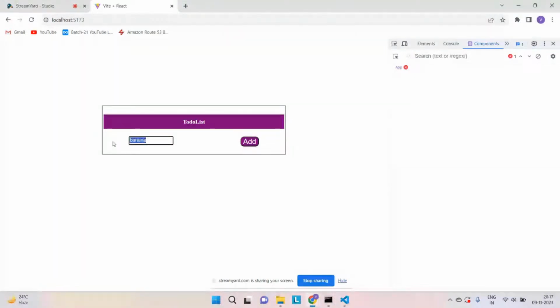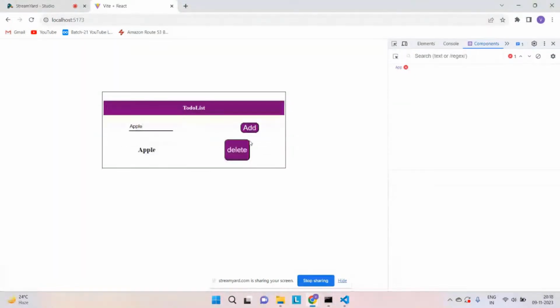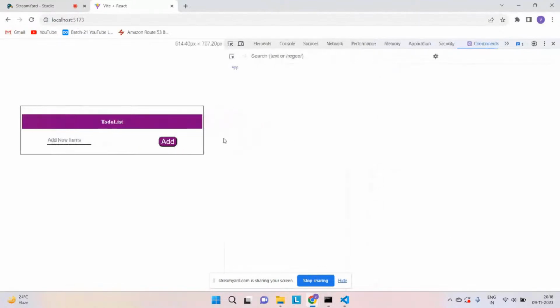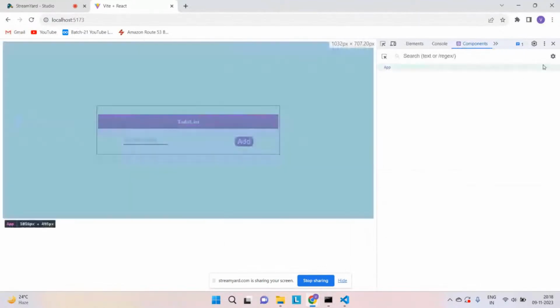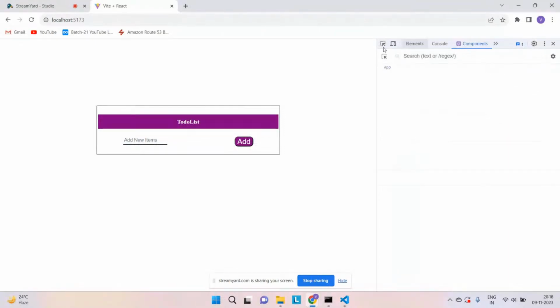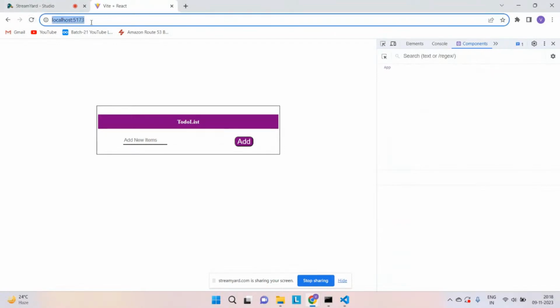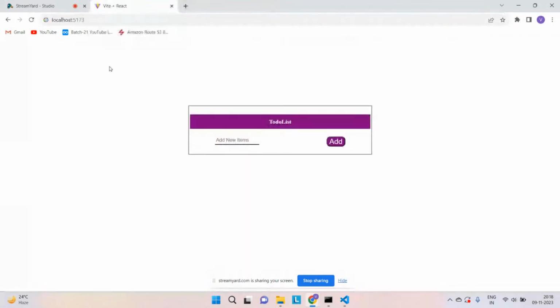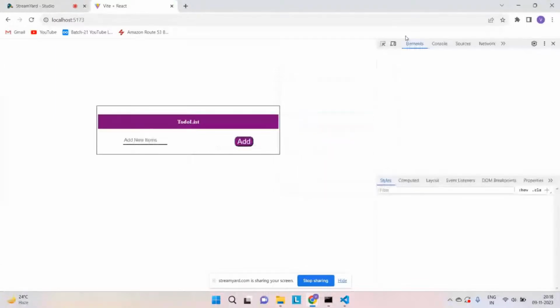As soon as I add, let's say, apple, I'm not able to see the states coming over here. Let me see why. It might be slow right now. I think I need to refresh this, or let me try to open it in a new tab one more time. Perfect. Open in new tab. I will go to inspect. I just wanted to show you how the components and the states are working over here.